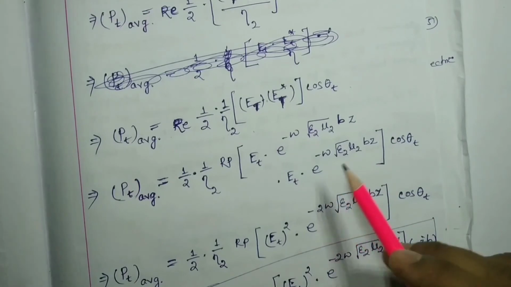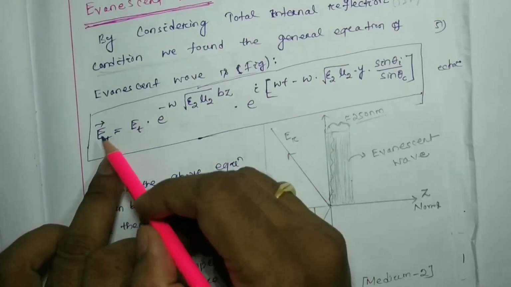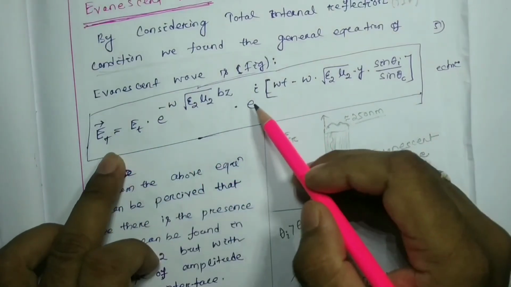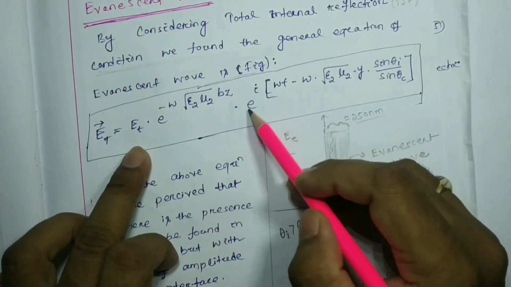How will it be? See, this one is your Et, so Et star will be this much into e to the minus of this much.